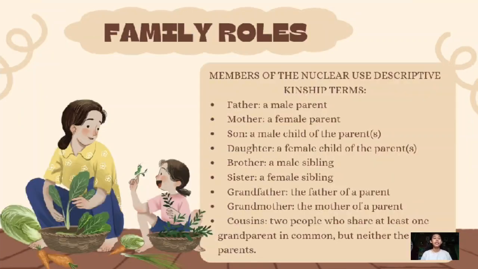Family roles. Members of the nuclear family use descriptive kinship terms. First is the father. Father is a male parent, while the mother is a female parent. Son is a male child of the parents, while daughter is a female child of the parents. Brother is a male sibling. Sister is a female sibling. Grandfather is the father of a parent, and grandmother is the mother of a parent. Cousins are two people who share at least one grandparent in common, but neither the same parents.